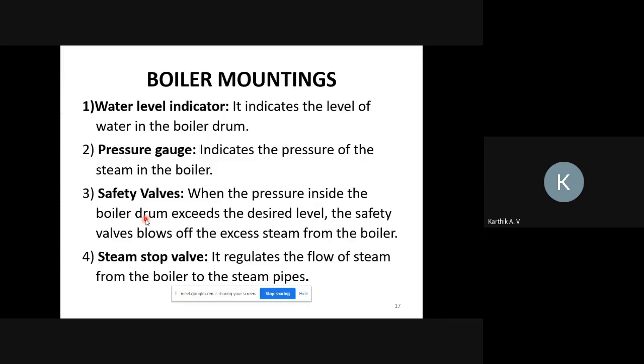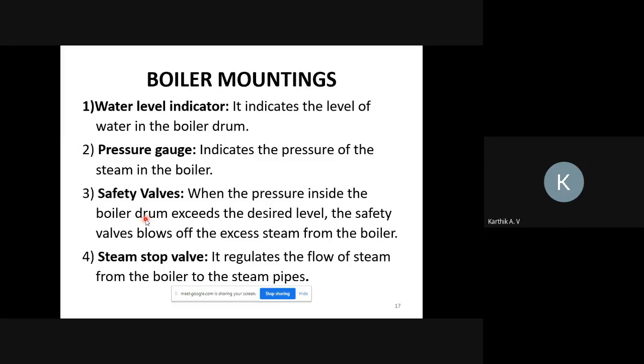Next one is the steam stop valve. Usually the produced steam moves through the steam stop valve to the turbines in the power plant. It is directly connected with the turbines. Suppose you want to stop the production of electricity, the same signal will be passed to the steam stop valve, and it will close as well as open.